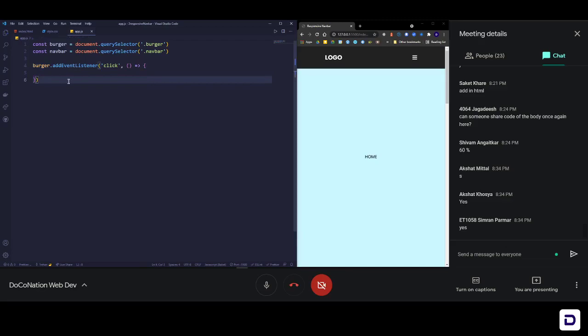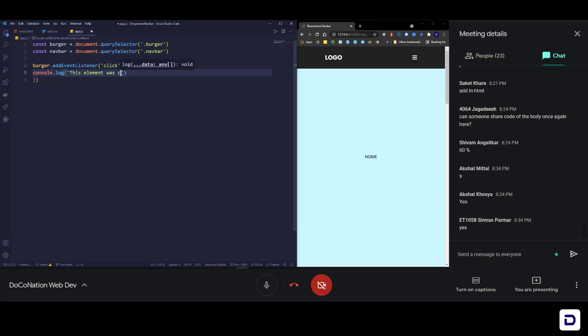This is where we will write what happens when we click. Basically, this is how it works: this is my burger element, listen to this particular event on it, and whenever I click on it, do whatever is written inside. So let us check. Just like you print something in Python by writing print, or in C++ by writing cout, or in Java by System.out.println, in the same way you can use the console to print something. So I'm going to write console.log and say that this element was clicked. This is just to show you how it happens.